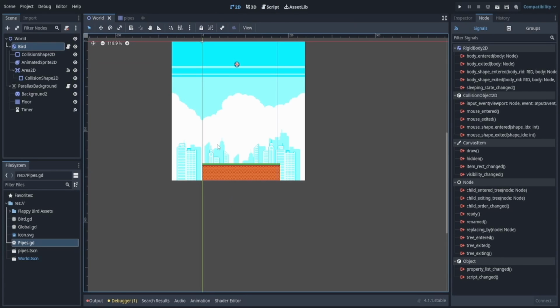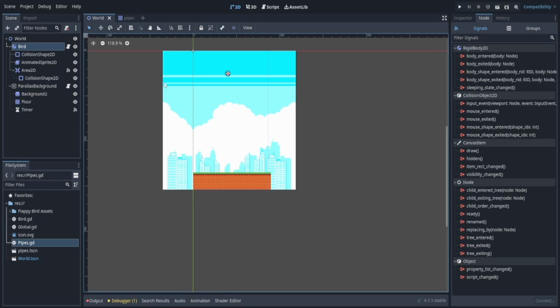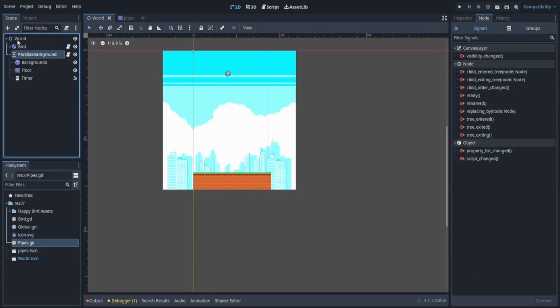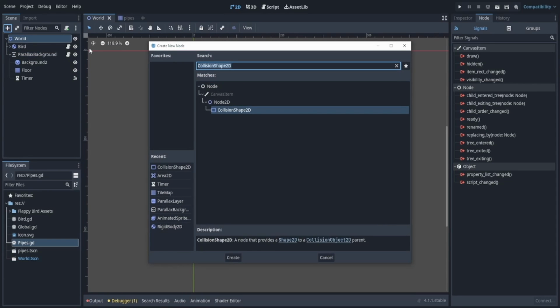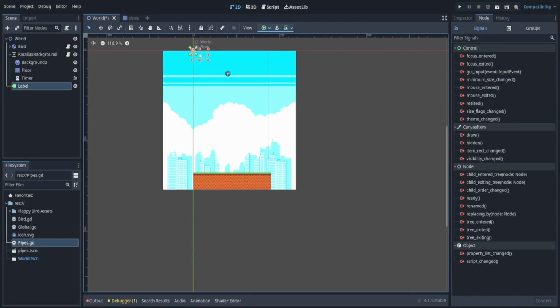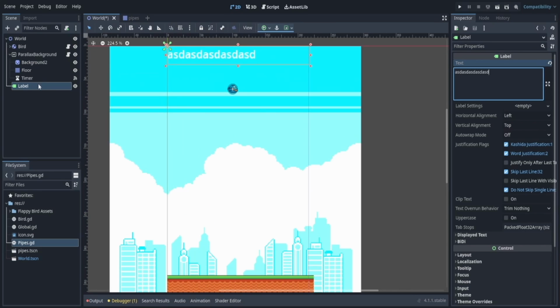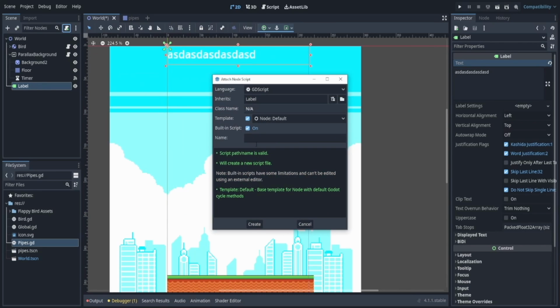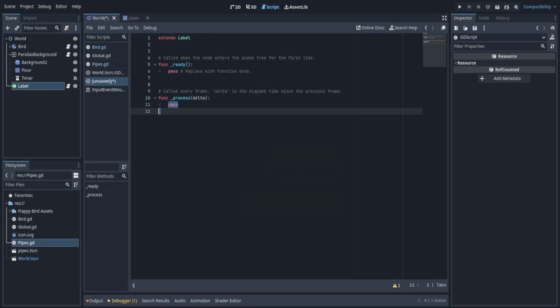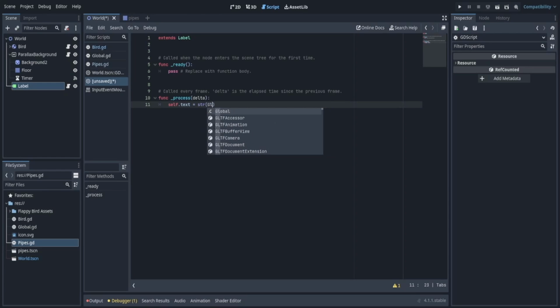Now, in my world, we have no way of keeping track of the game points. So let's add something. Let's go to our world and add a label. This label is just a label. It's basically text. So if I go to the inspector and add text, I can write a bunch of gibberish, but that's not what I want. I want to create a script onto this, and we're going to say self.text is equal to string, because I'll explain it in a second,